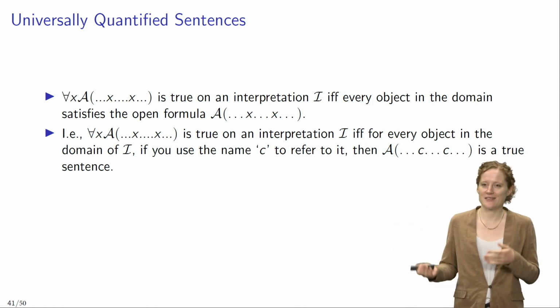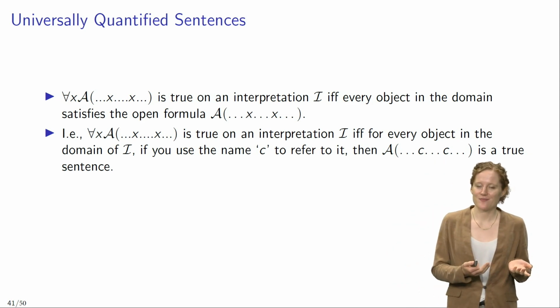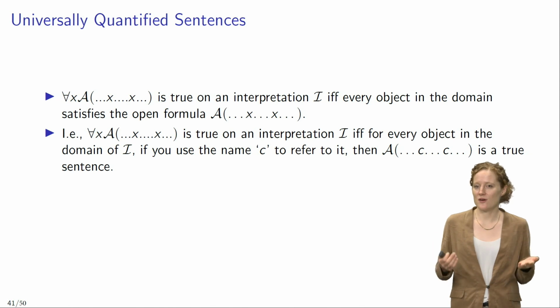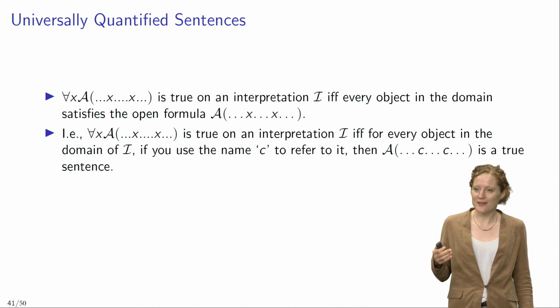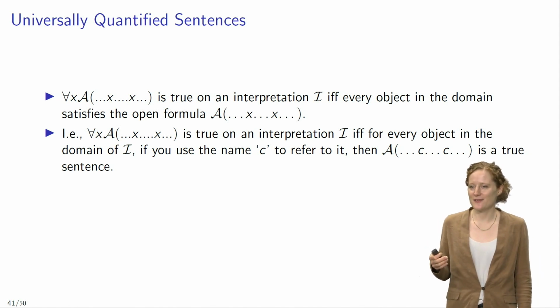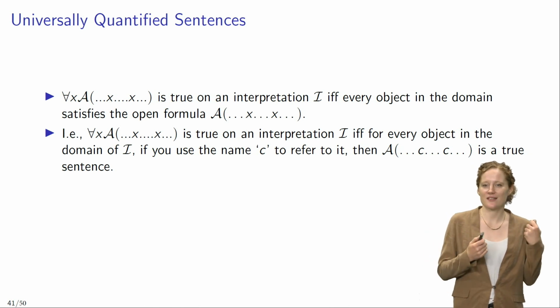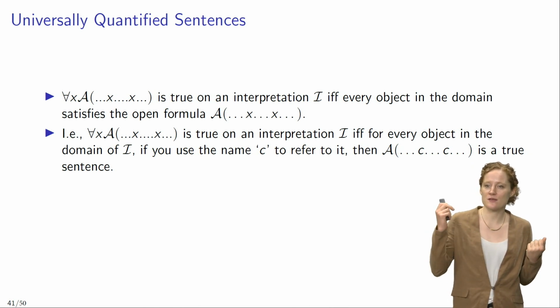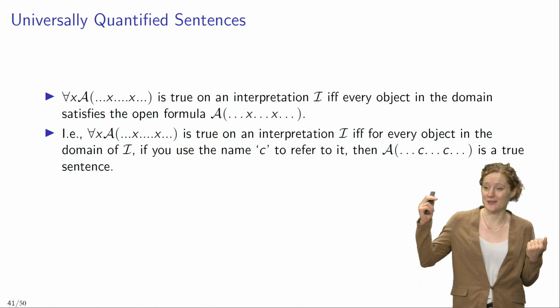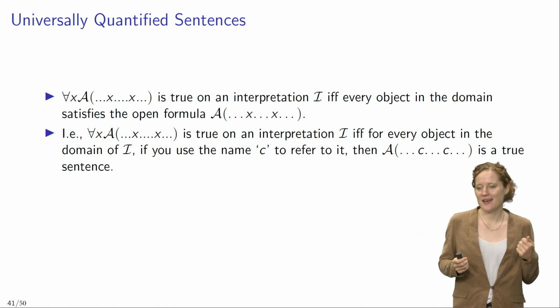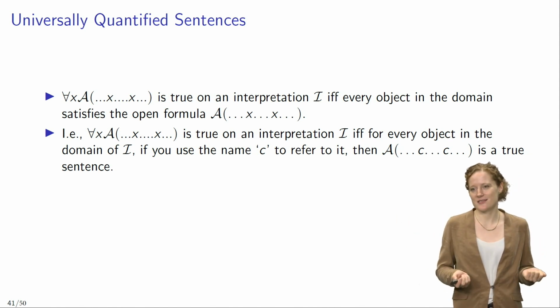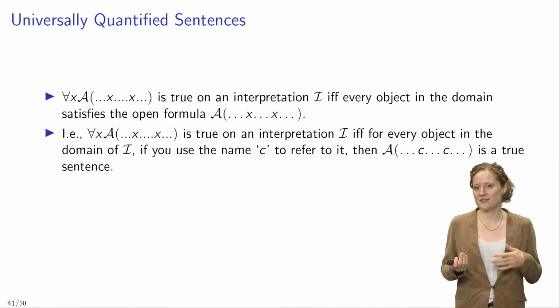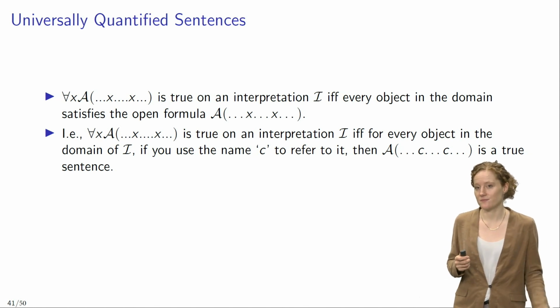Now, given what we just said about satisfaction, that means that for all x, Ax is true on an interpretation I, if and only if for every object in the domain of I, if you use the name C to refer to it, then AC is a true sentence, where AC here is just like our open formula, except that it has the name C at every place where the open formula had the variable x.